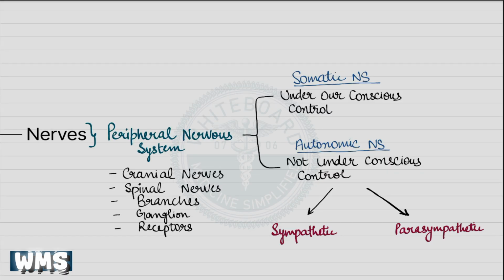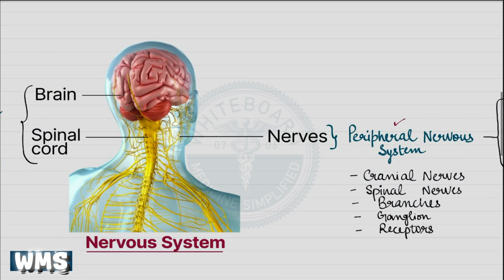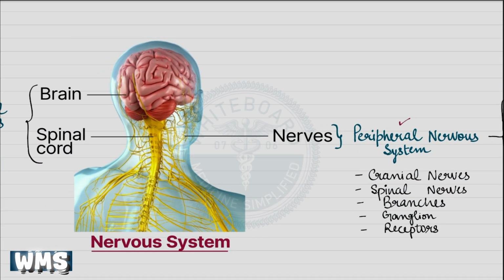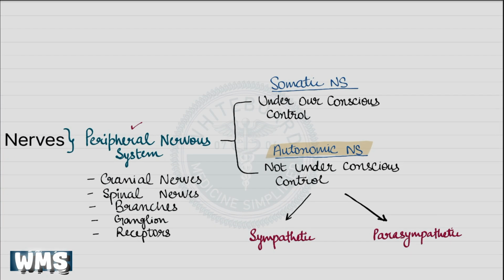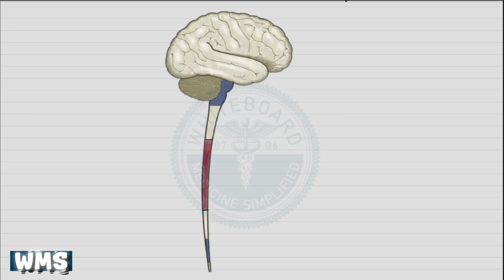In the previous video, we discussed that the autonomic nervous system is a part of the peripheral nervous system. And we also explained that the peripheral nervous system consists of nerves arising from the brain and spinal cord. Since the autonomic nervous system includes both the sympathetic and parasympathetic divisions, it is naturally also composed of nerves that originate from the brain and spinal cord, extend to various organs, and continuously carry information to and from the central nervous system. When we look specifically at the origin of these divisions, the sympathetic nervous system arises from the spinal cord, mainly from the T1 to L2 segments.